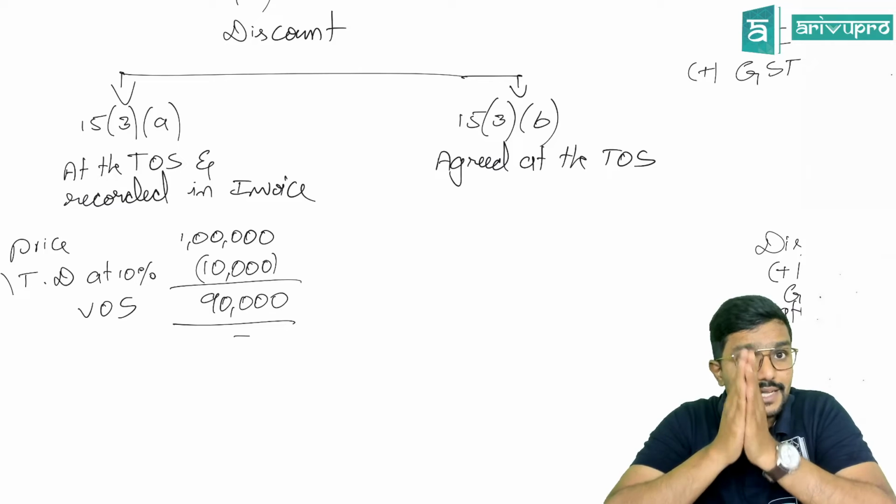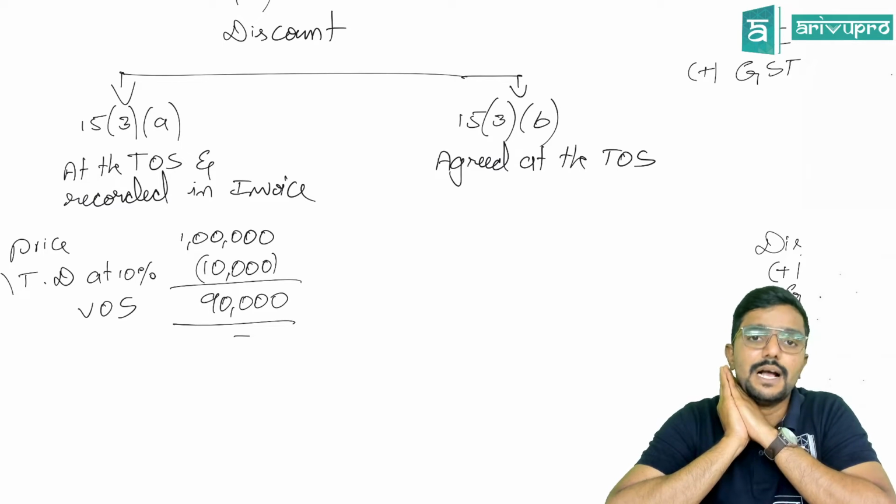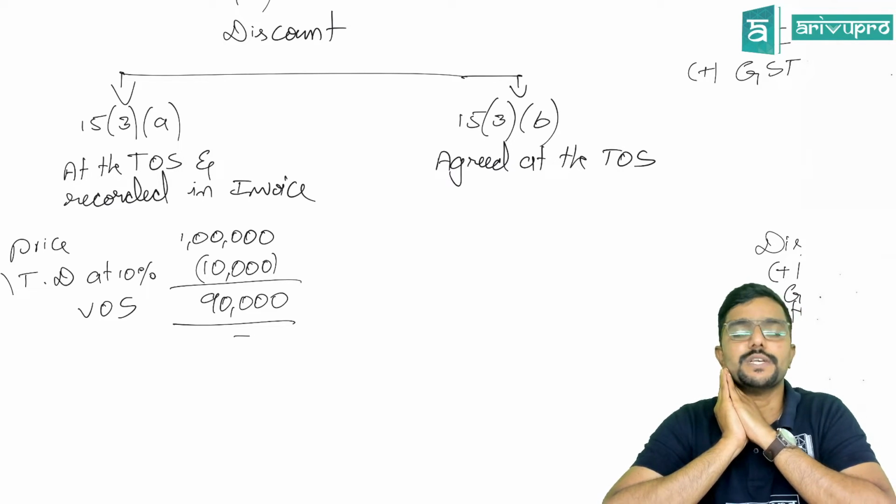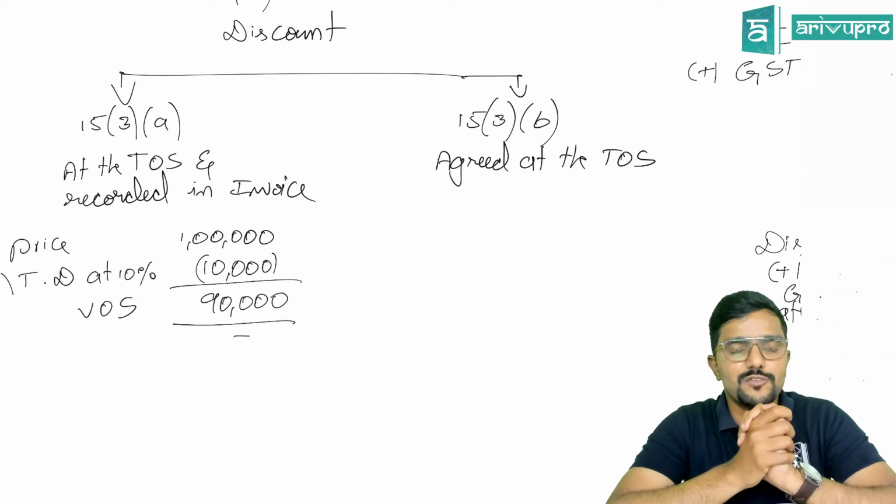But at the time of supply itself, I have agreed that I will give you 10% discount if you purchase more than 1 lakh units in a year. We call it quantity discount. Okay, sir. So it was agreed at the time of supply.